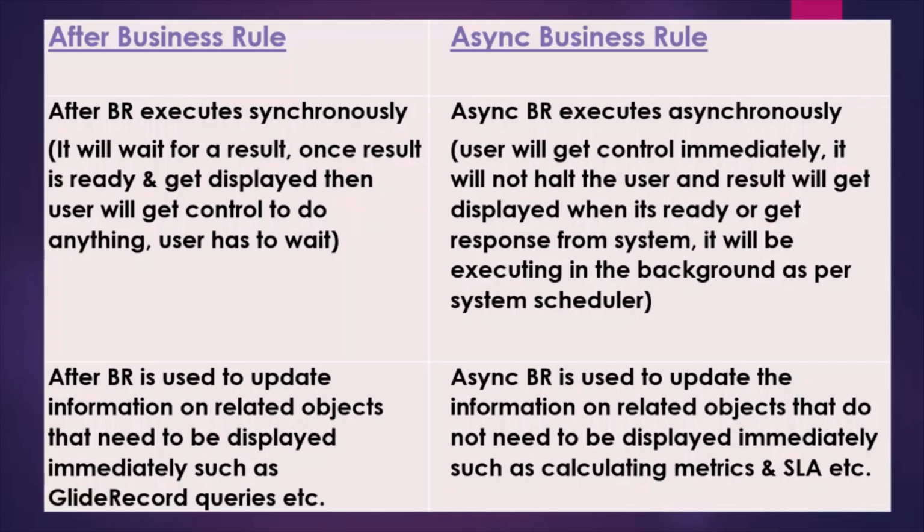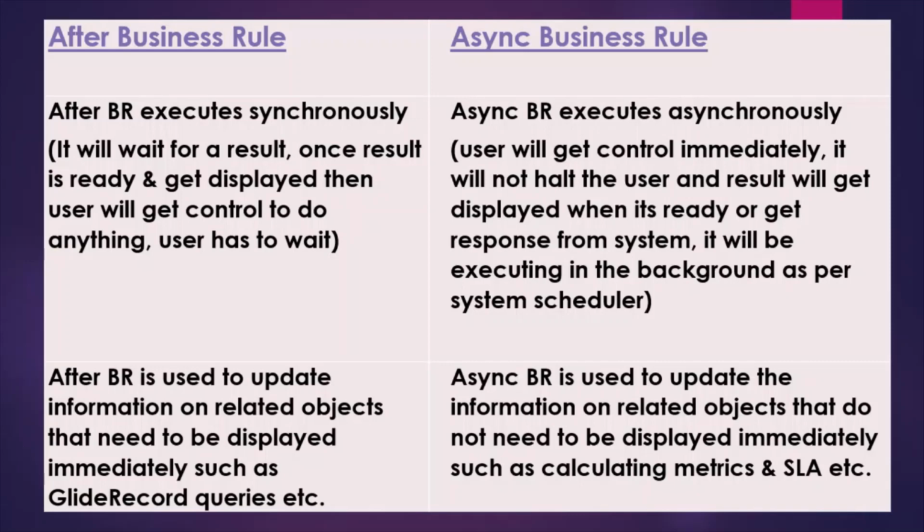And now we'll try to understand what is the difference between after and async business rule. Okay. So after business rule executes synchronously. So what is this synchronous and what is this asynchronous? Synchronous means it will wait for the result. Once the result is ready and gets displayed, then it will provide control to the user. The user would not be able to do anything until the result is ready. User has to wait. Okay, user can't do anything.